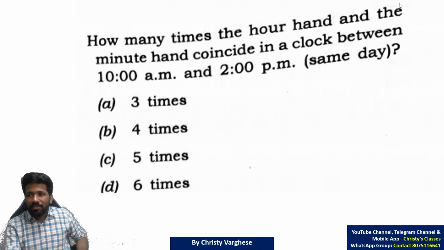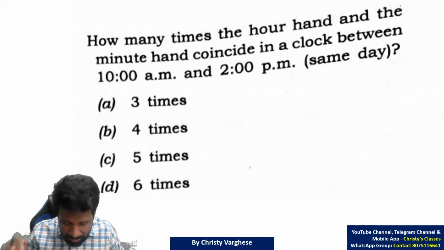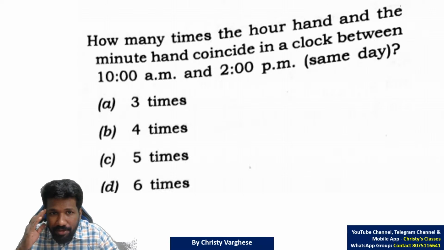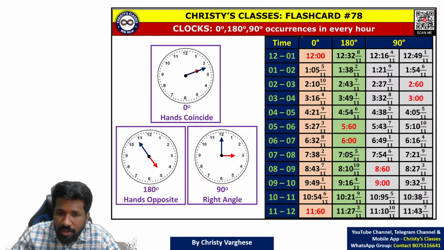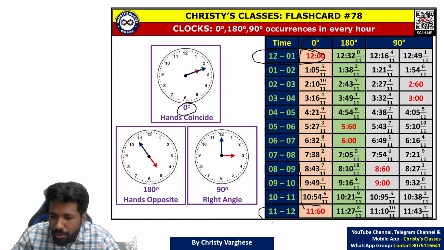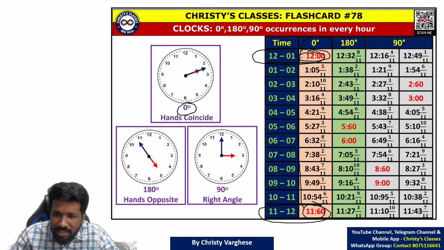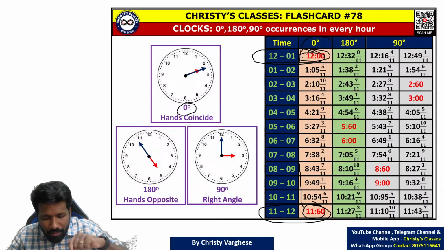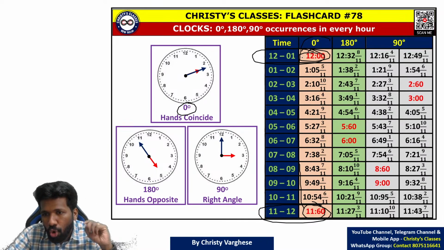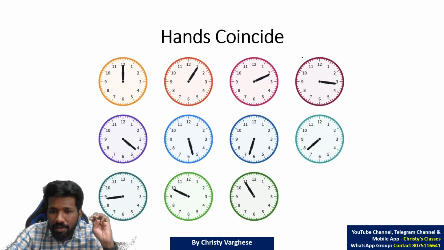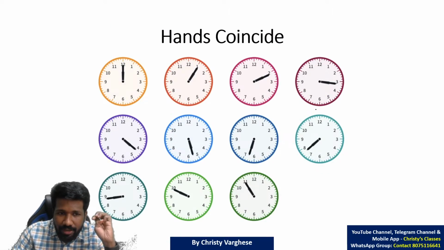Okay, I'll explain. This is a very basic theory we have discussed many times in the class itself, or with the flashcards. How many times do the hour hand and minute hand coincide? Coincide means 0 degree angle. All the 0 degree angle I have listed here, and I told you 12 to 1 and 11 to 12, it's common. 11:60 and 12 mean the same. That means between 11 to 12 and 12 to 1, together only one time it is happening. All other hours exactly one time. Look at this diagram, then it will be clear.